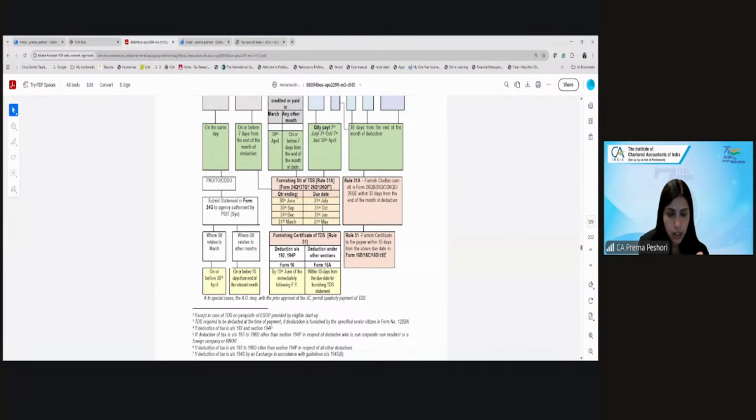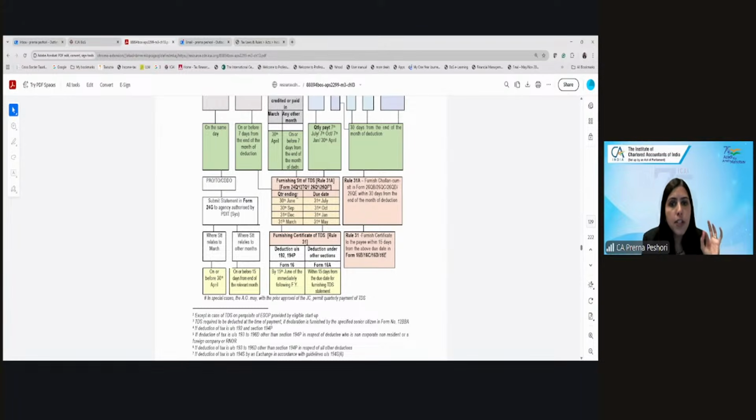Then 26Q. 26Q is 193 to 196D, again other than 194P, in respect of all other deductees. 26QF is in respect of the exchanges when they have to report the tax deduction under 194S. So 24Q, 27Q, 26Q and 26QF. These are the 4 forms which are usually used.